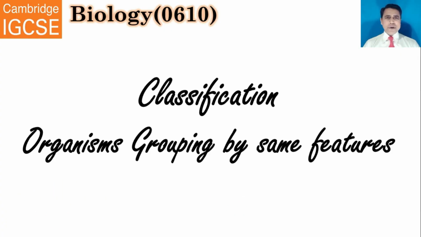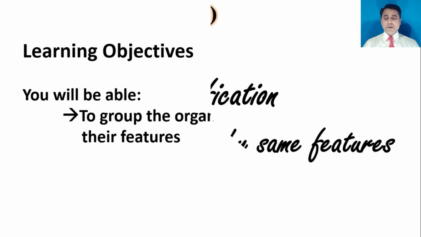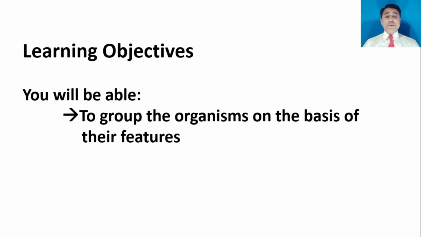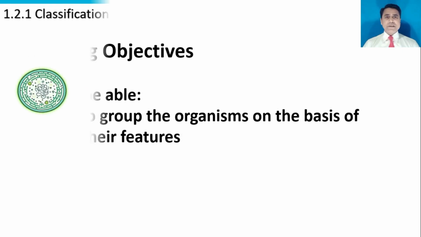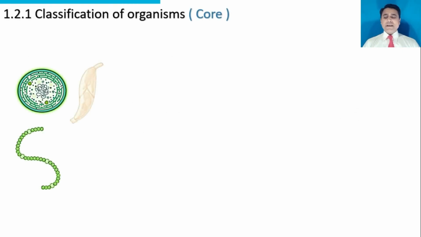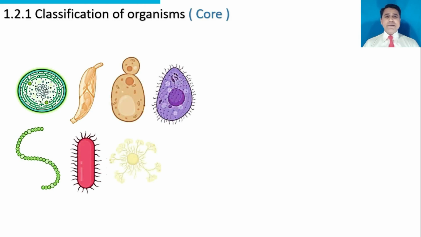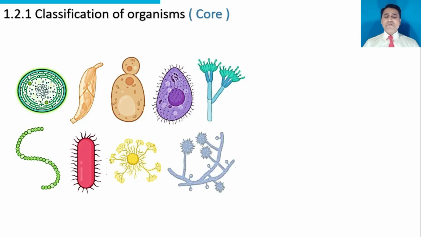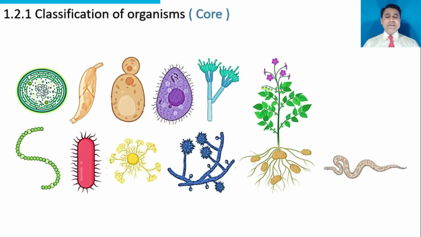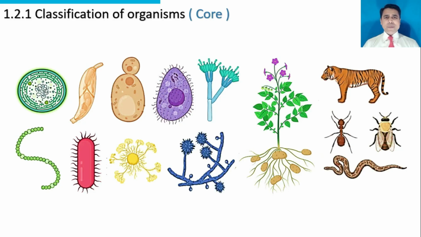The topic to be discussed is classification, organisms grouping by same features. You will be able to group the organisms on the basis of their features. There are different kinds of millions of organisms: microorganisms, fungi, plants, reptiles, insects, and higher animals.